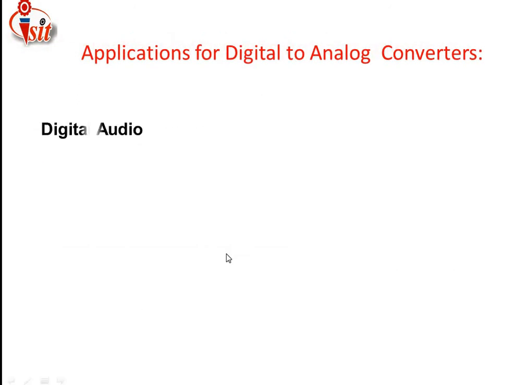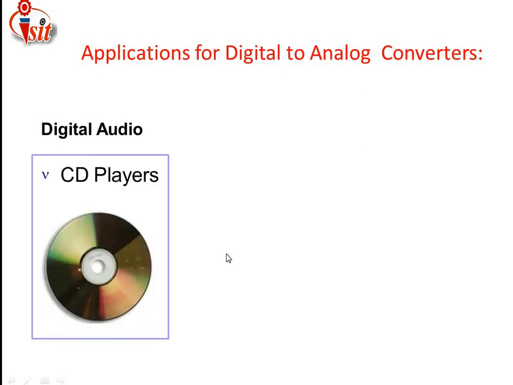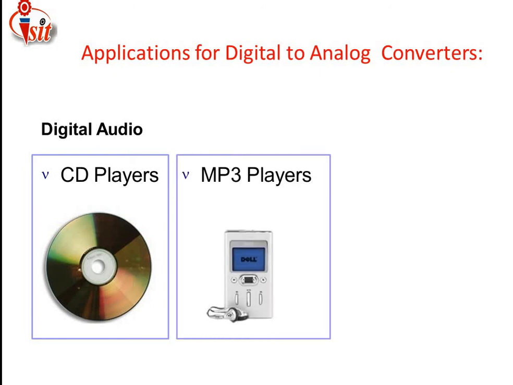Then, applications of the digital to analog converter. The DAC is used in many more applications. The first application related to the DAC is digital audio. For digital audio, first of all, using a transducer we convert the signal into digital, we make some processing on that signal, and finally the output delivered is analog. Here we have taken CD player as an example of a digital to analog converter. Then next is the MP3 player. All kinds of players come into the picture related to the digital to analog converter.